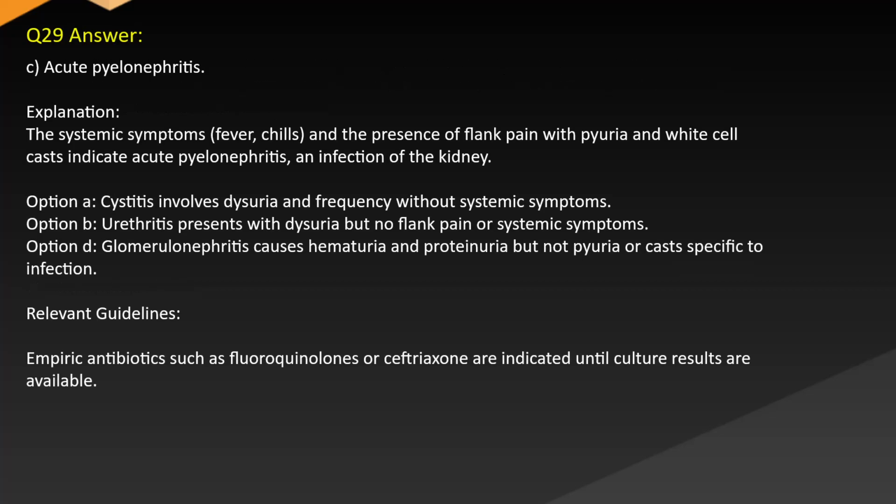Answer: C. Acute pyelonephritis. Explanation: the systemic symptoms, fever, chills, and the presence of flank pain with pyuria and white cell casts indicate acute pyelonephritis, an infection of the kidney. Option A. Cystitis involves dysuria and frequency without systemic symptoms. Option B. Urethritis presents with dysuria but no flank pain or systemic symptoms. Option D. Glomerulonephritis causes hematuria and proteinuria but not pyuria or casts specific to infection. Relevant guidelines: empiric antibiotics such as fluoroquinolones or ceftriaxone are indicated until culture results are available.